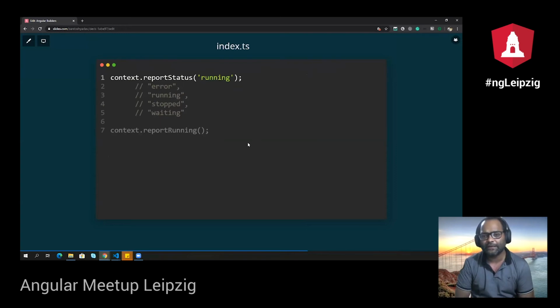You won't need report status most of the time, because this report status API will let you report the status of your builder which is running. For example, if I'm waiting for some file to be executed, I can send my builder into waiting status, and whenever I want to run it again, I can just call context.reportStatus running, or I can just call it without any status. So it will remove any existing status your builder has. So this is again one of the APIs.